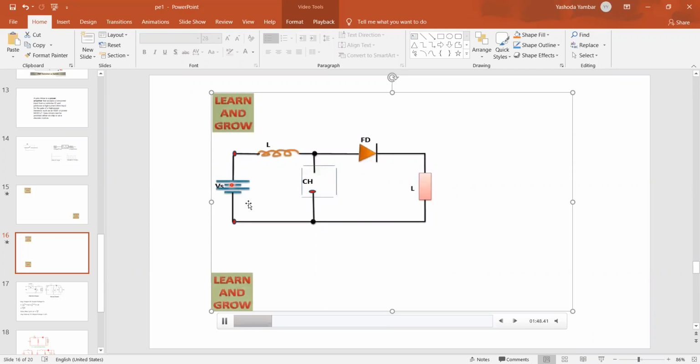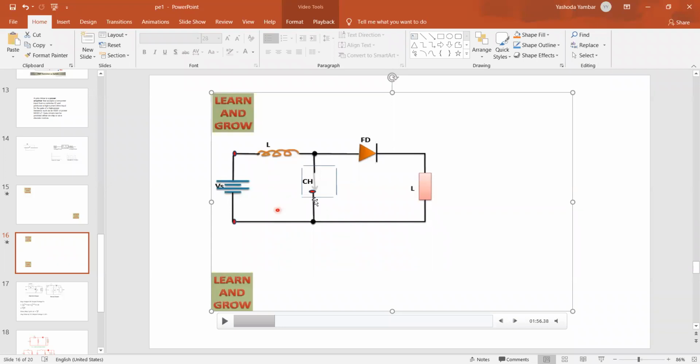Now the supply is on, direction of the current starts from the Vs plus, chopper is on. So what is case 1? When the supply is on, the chopper is on. The direction of current flows from Vs plus to inductor, inductor to chopper, and from chopper to Vs minus. So during this process, inductor is energized. I hope this point is clear, case 1.